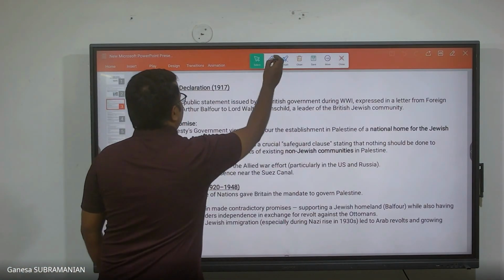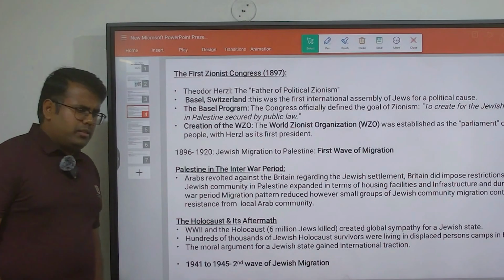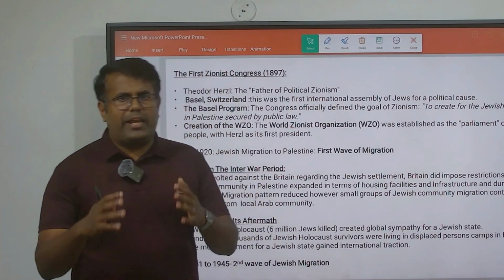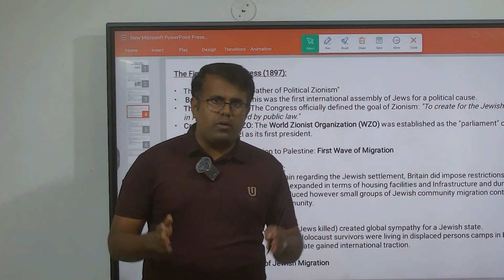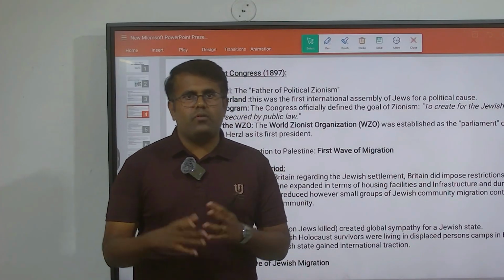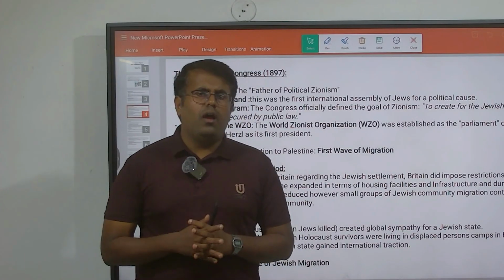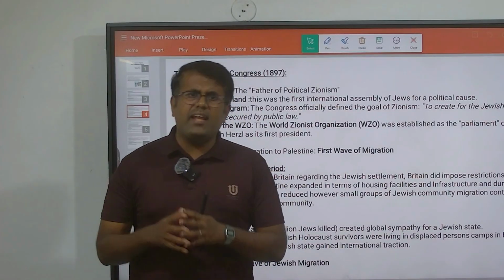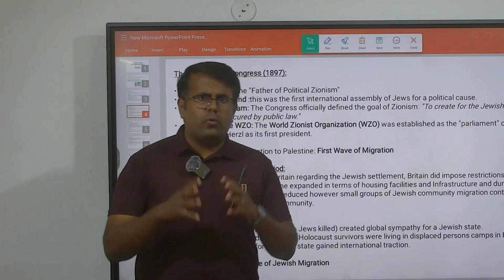Now we'll next move on to the next slide. As I already said earlier, this Jewish people wanted to have a nation in and around this Mount Zion area. Right? So where is this Mount Zion area? It is located in Jerusalem, right? And it is believed that it was a place which their religious text has given them to settle.